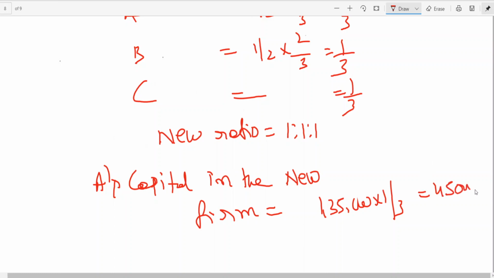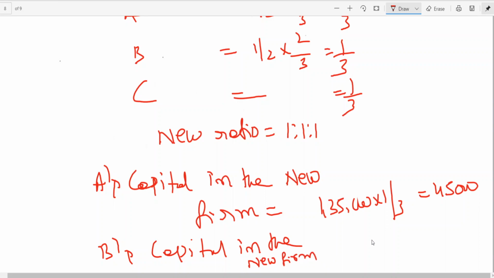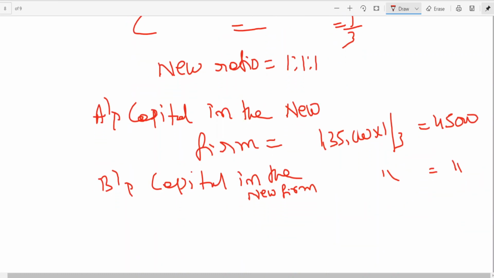That means A should maintain that much in the new firm. B is the same, and C also the same, because they are all equal partners now.